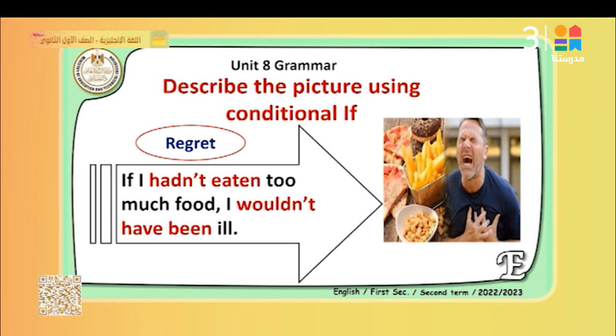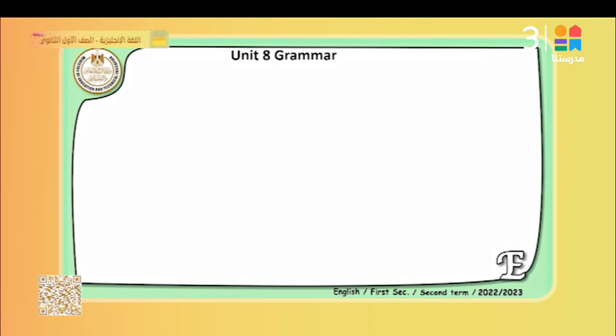He had eaten a lot of food, so he had a heart attack. He had been ill. So here we use the third conditional to express something that happened in the past, but I regret it. Okay? Now let's look at the zero conditional and summarize what we have said up till now.